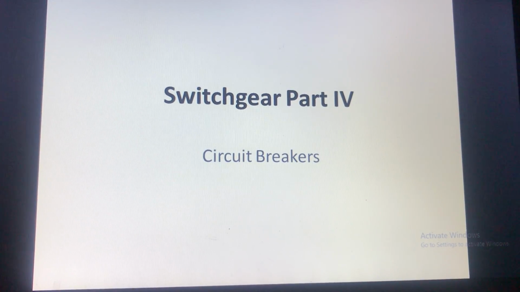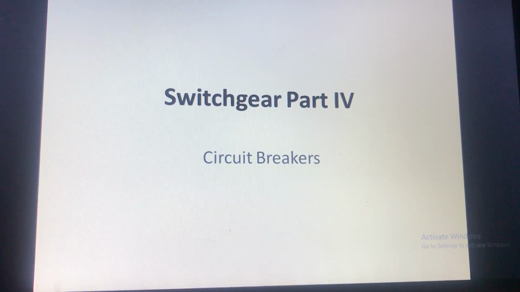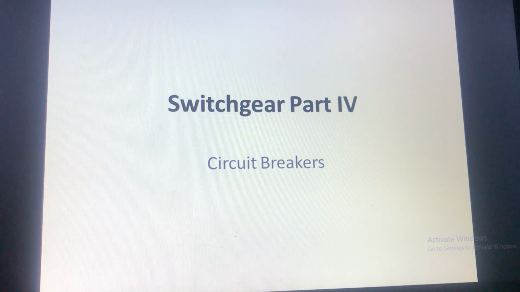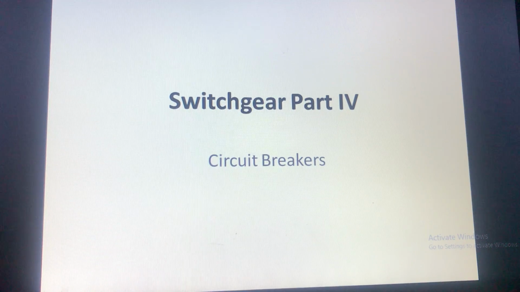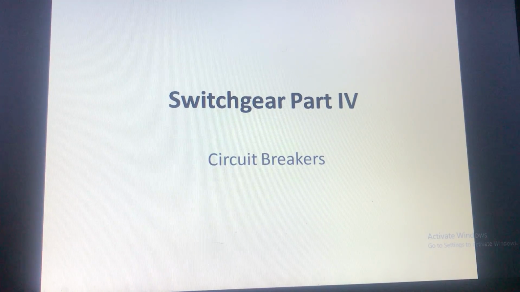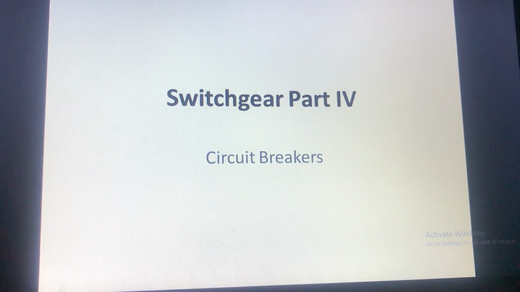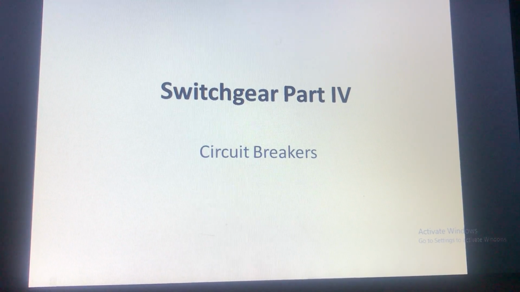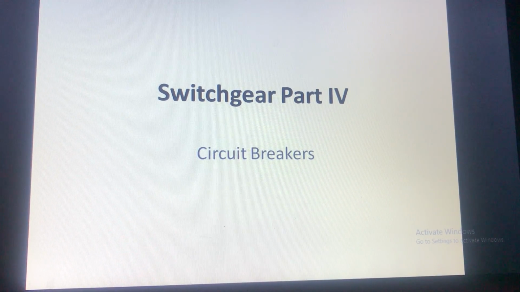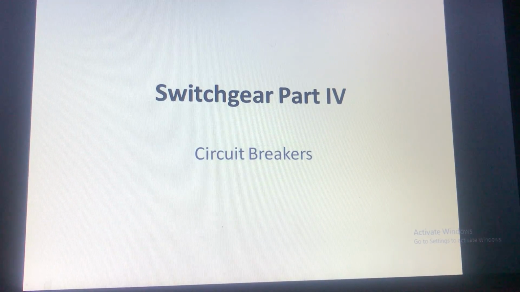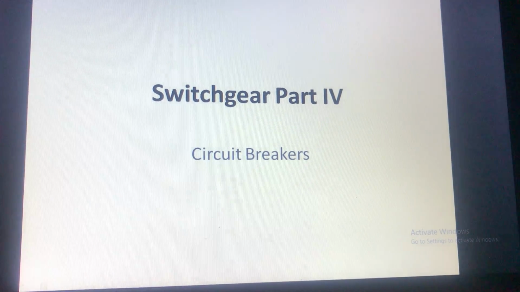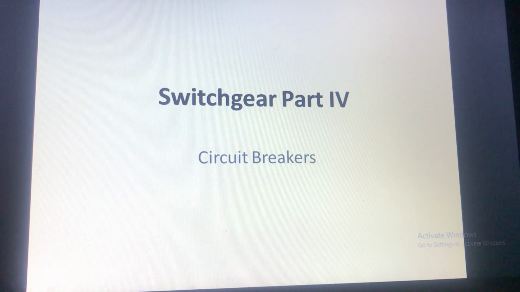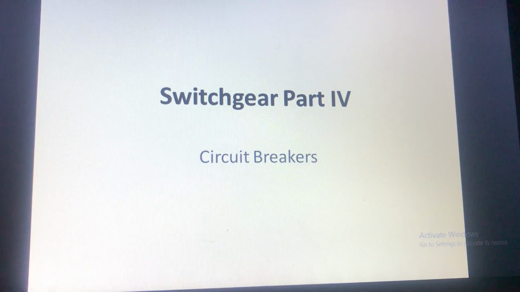In part 1, we discussed what is switchgear, what is its purpose, and what is a switch, isolator, and circuit breaker. Then in part 2, we learnt about an MCB we are using for domestic purposes, its functioning, its construction. Then in part 3, we discussed circuit breakers, their ratings, and specifically the oil circuit breaker, its limitations, its advantages, its construction, and its types. Now it's part 4, in which we will learn about air circuit breakers. So let us start.